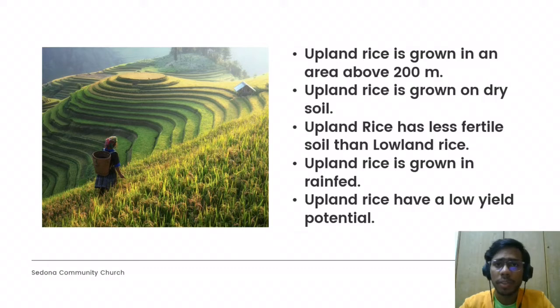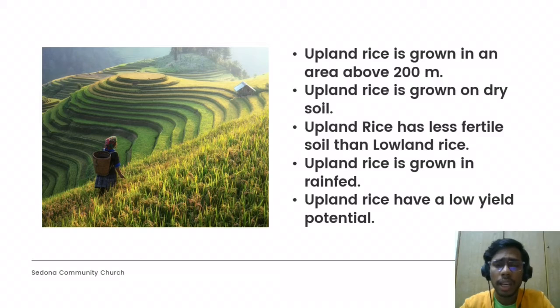Usually, only about 15% of the upland rice is grown in the most ideal conditions with very fertile soils and long growing seasons. Next, upland rice is grown in rain-fed conditions. Upland rice is seeded in dry conditions and remains in the field until the harvest. The harvest begins in rain-fed conditions on wet seasons or during the rainy season.